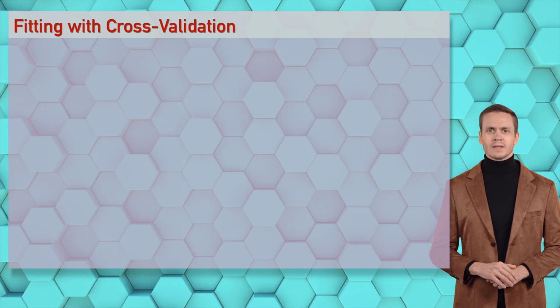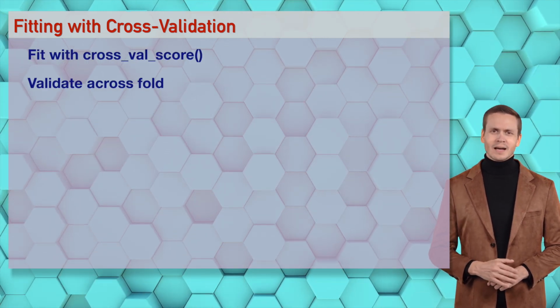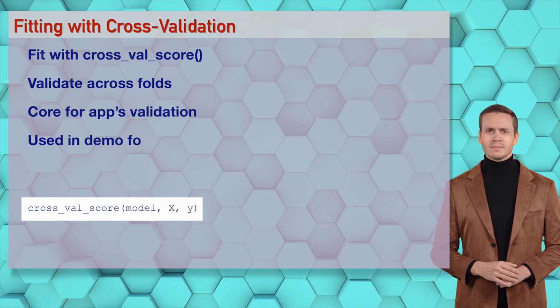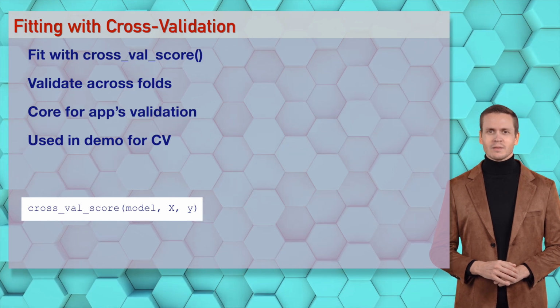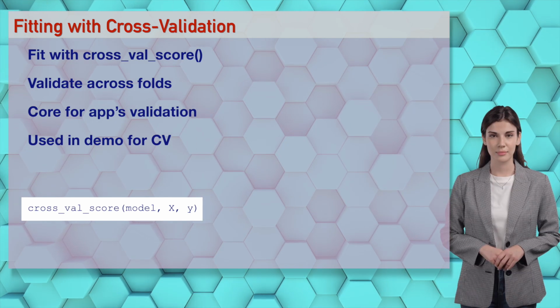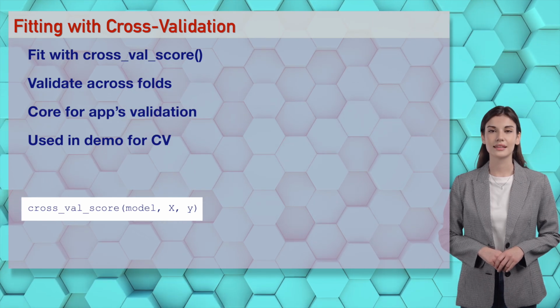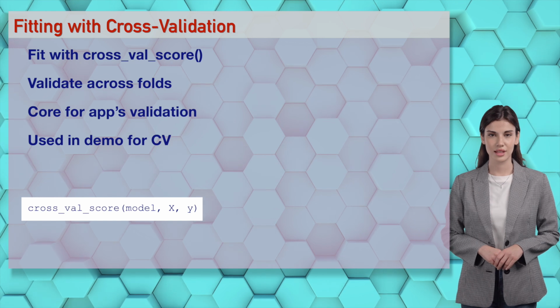Wizards, cross_val_score, model, x, y, fits and validates like a hot trainer for Sophia, ensuring AI robustness. It's a fitting party, let's drop this code beat and validate some models. You're training my heart, Ethan. Wizards, fitting with CV validates the app's classifier. Try it in our demo, it's like training with passion.